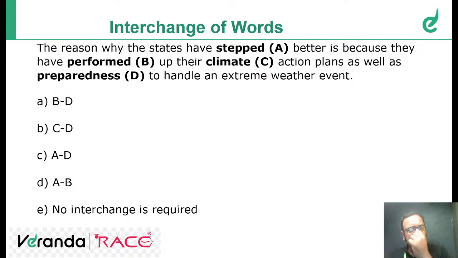The reason why states have stepped better is because they have performed up their climate. Okay, see, here we have up. So 100% step should come here. Step up. Now read the sentence. The reason why the states have performed better. Performed better means improved from the previous status quo. From the previous status quo, they have improved to something better. So the reason why the states have performed better is because they have stepped up their climate action plan. Stepped up means improved. So the answer is AC, AB.